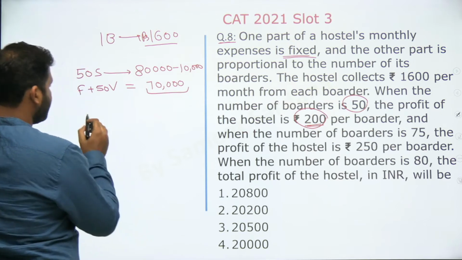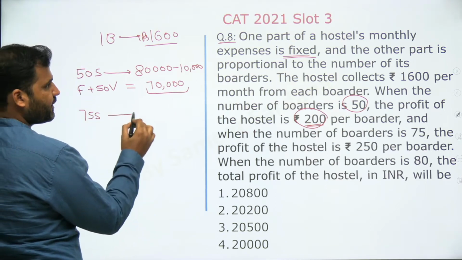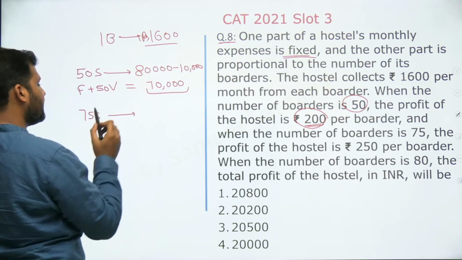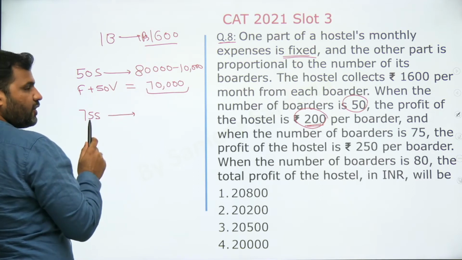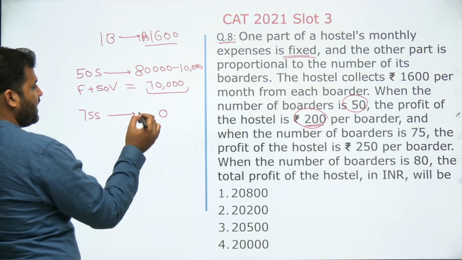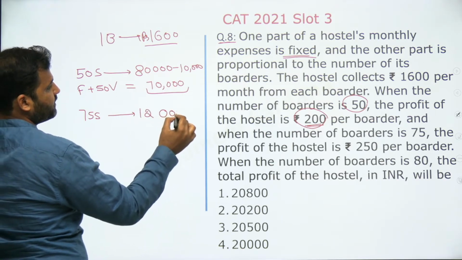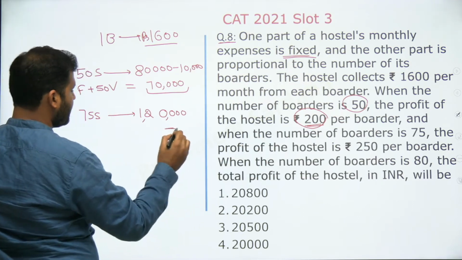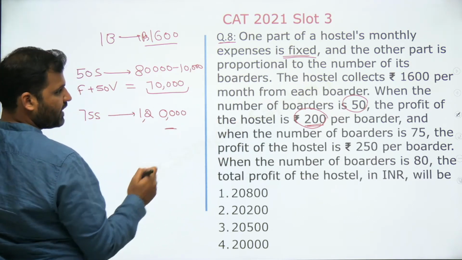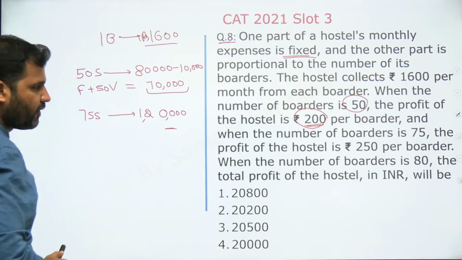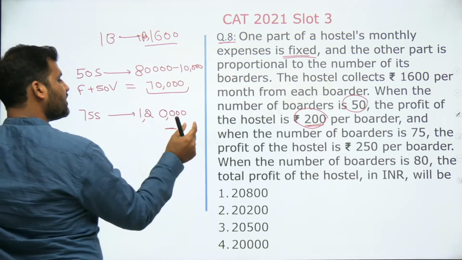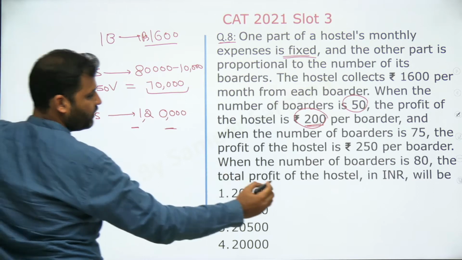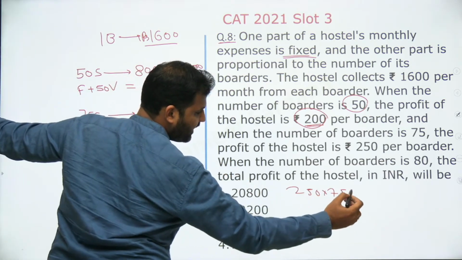And then when the number of students is 75, if I change this total value to 75, in that case the profit of the hostel is 250 per student. You see that your collection is 1600 per student. So 1600 per student from 75 students, what will be the collection? 1600 times 75, and this will be 1,20,000. Out of this 1,20,000 rupees, the total profit is 250 per student. So 75 into 250, what is the profit value? Out of total revenue, if I subtract the profit value, I'll get the expense. So subtract the profit, 250 into 75, multiplied.